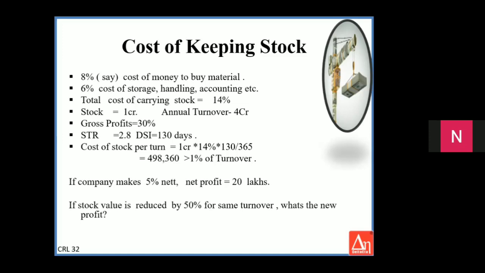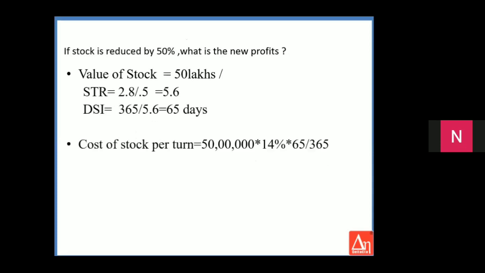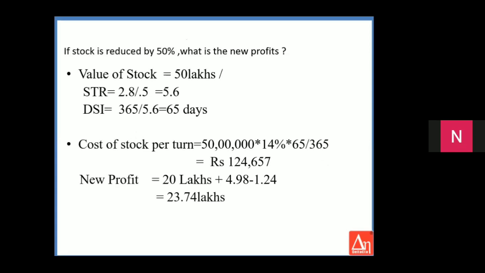So now the question is, if the stock value is reduced by 50%, what is the new profit? From 1 crore, we reduce the stock to 50 lakhs. DSI is 65 days. The cost of stock per turn is approximately only 124,000. So your new profit becomes 23.74 lakhs, which is approximately 18% more than the previous profits. Just by reducing your inventory, you are able to improve your profits by 18%.